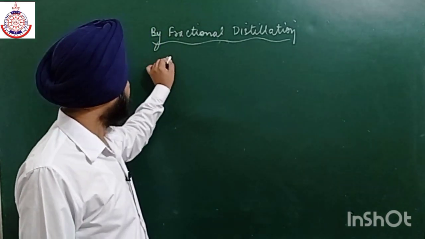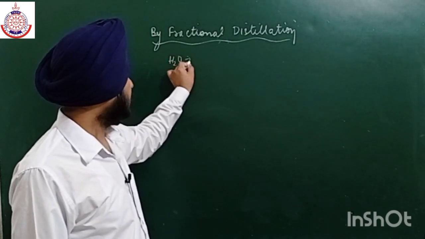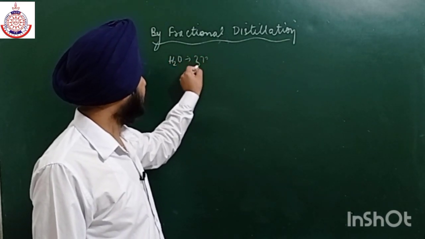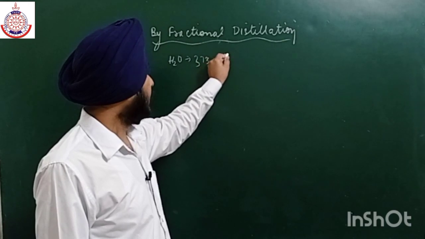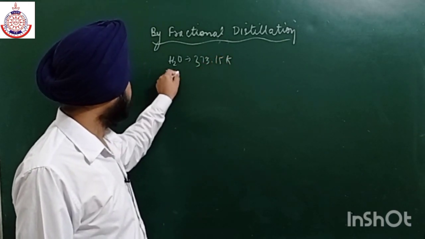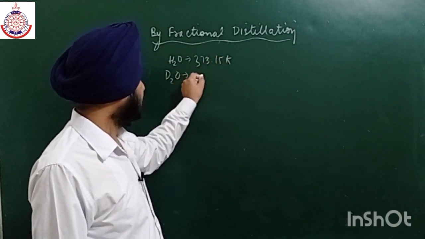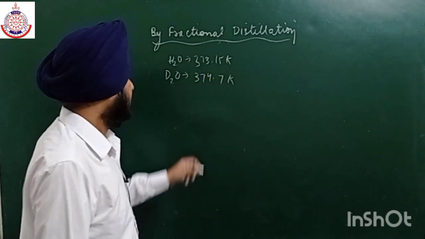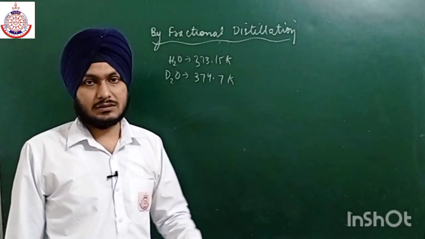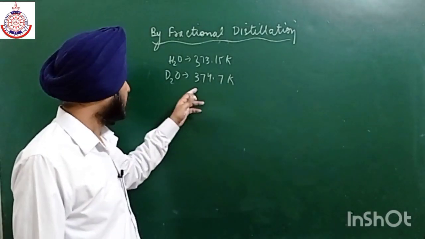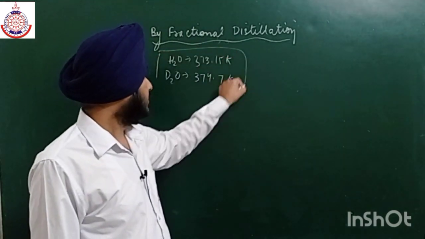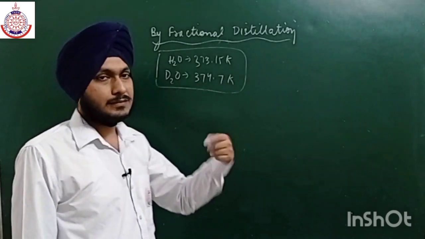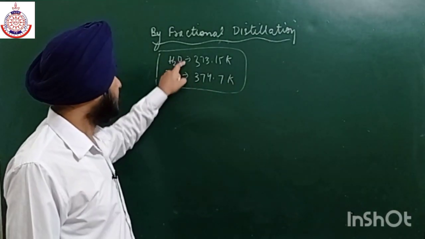As we all know, the boiling point of water is 373.15 Kelvin, and the boiling point of D2O is 374 point something Kelvin, I think 374.7. Okay, so there is a difference between the boiling points.